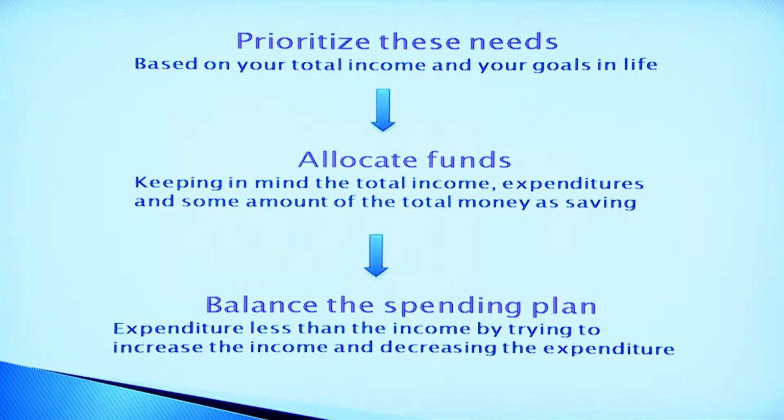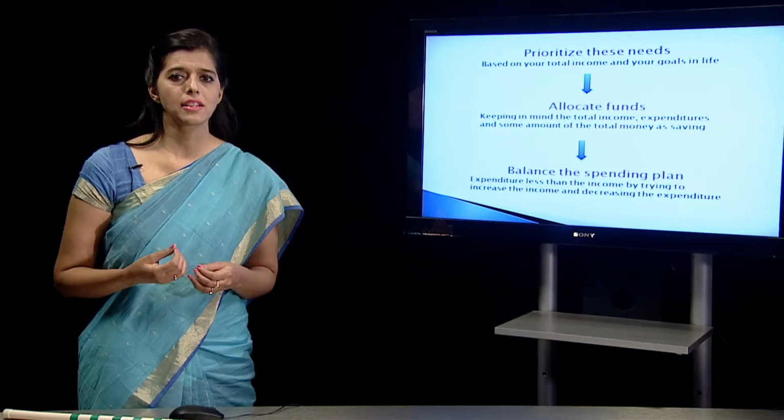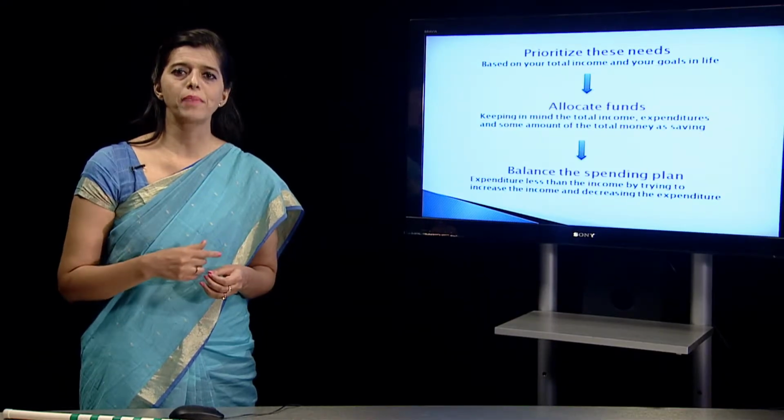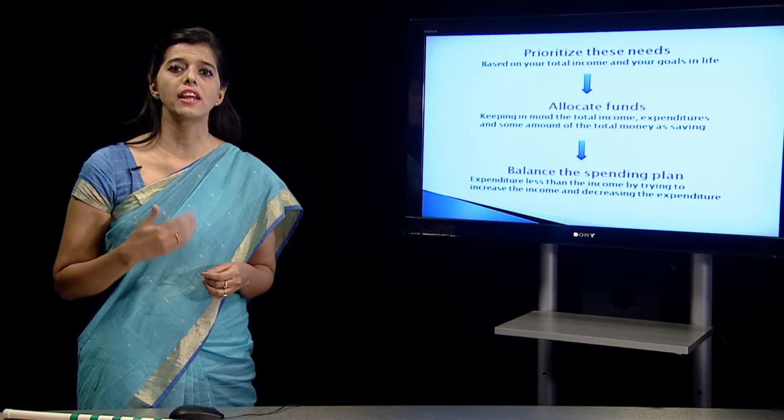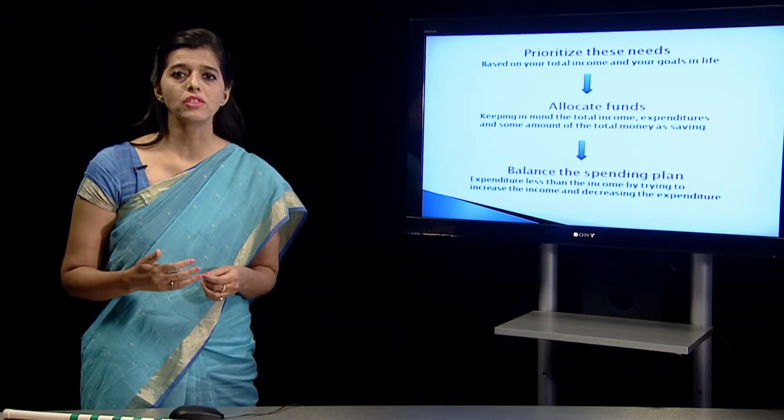We have calculated the total income which the family is receiving, and we have calculated the total expenditure as per the categories. Now we will see whether the income and expenditure is balanced or not. Sometimes the income might be higher and expenditure is less, then it's not a problem for a family. But at times expenditure is high and income is less, then it is a matter of concern, and this spending plan is going to help us in correcting the amount of expenditure which we have.